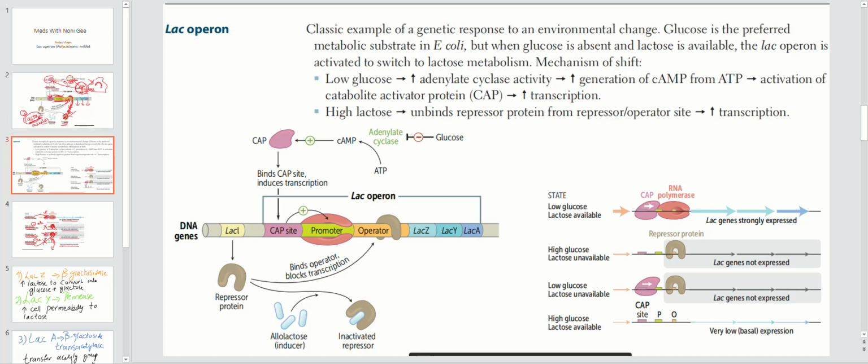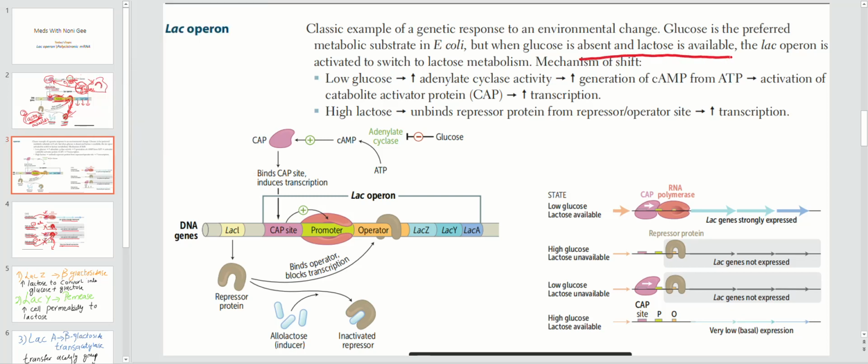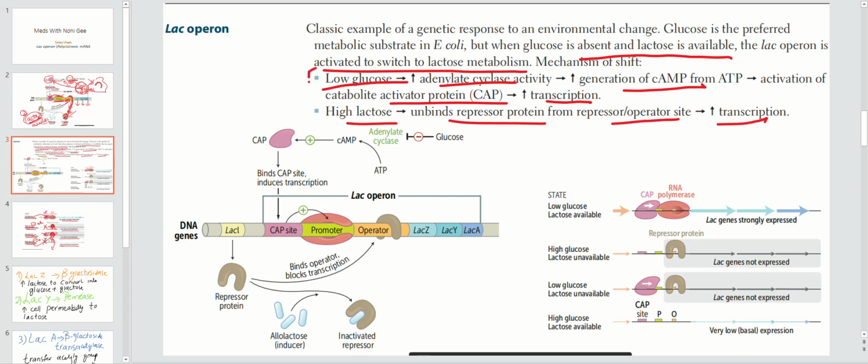What you have to remember is that when glucose is absent and lactose is available, the Lac operon is activated to switch to lactose metabolism. This is called the mechanism of shift. So what has happened? Low glucose, adenyl cyclase, cyclic AMP, CAP protein activation, transcription. High lactose unbinds the repressor protein from the operator site, increased transcription. So they both will be necessary for the strong expression of the genes, right? So that is the Lac operon.